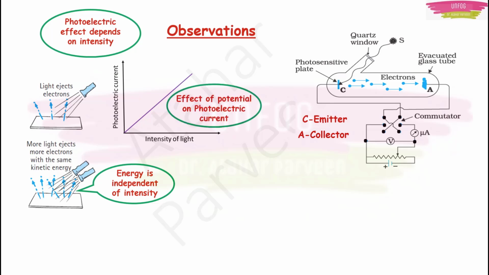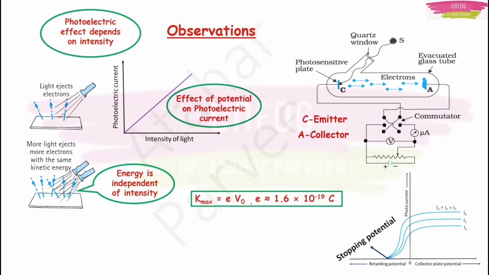Now, as I told you, this effect of potential on photoelectric current will be a straight line actually because you are connecting a battery, right? And this maximum kinetic energy of the electrons which are getting ejected should be equal to e times V naught. e is the electron charge, 1.6 into 10 raised to minus 19 coulomb. But this V naught is the stopping potential. If you plot this photocurrent with the collector plate and retarding potential, meaning the negative potential, you can find this stopping potential. But I am not talking about it because this is not important.